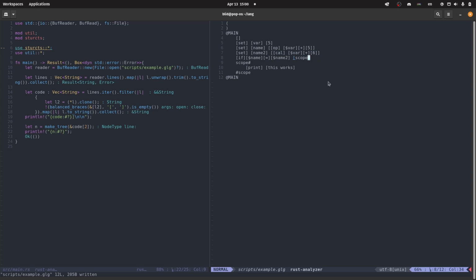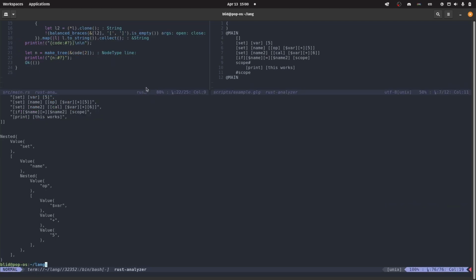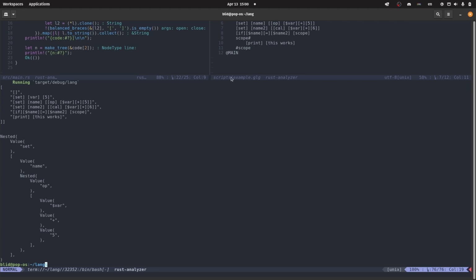So I did a bit of code that will sort that out for this line specifically this time. And let me run it really quick. Run. As you can see, here are our detected lines from the file. And as you can see, there is the root node, which is of course nested because there are multiple nodes in this line. Then there is a command which is just the value name, and the second node, which is a nested one, which has the value of the command and 3 child nodes of its own. So as you can see, it did translate that correctly.